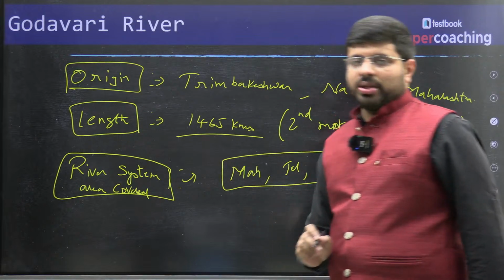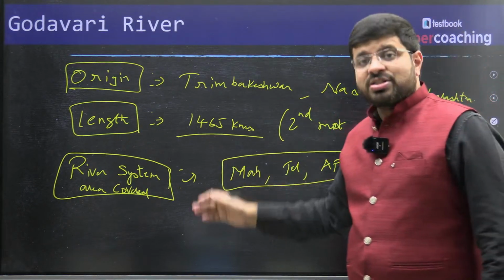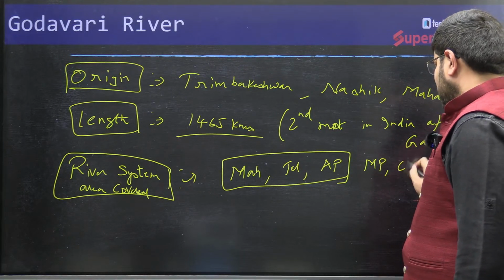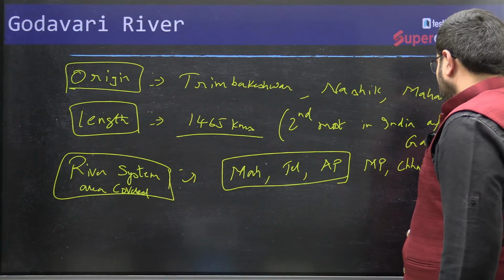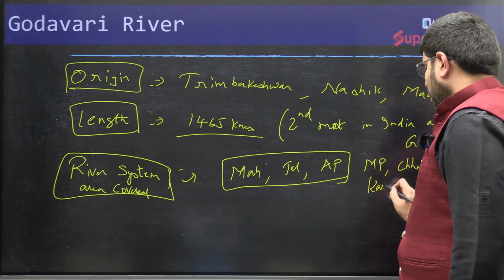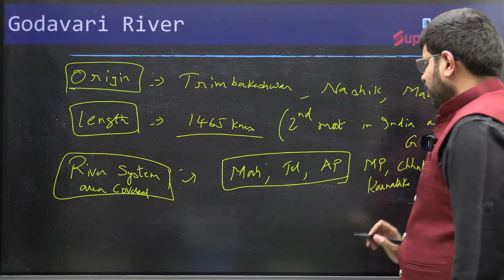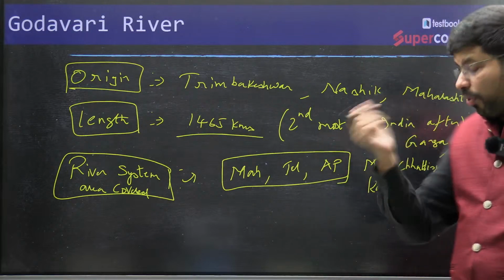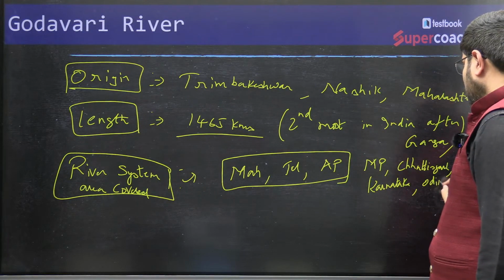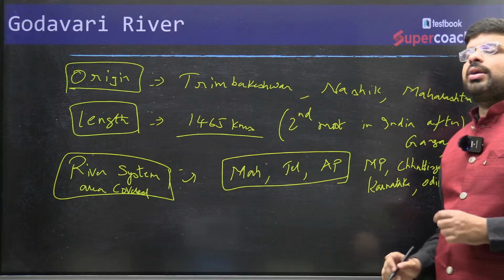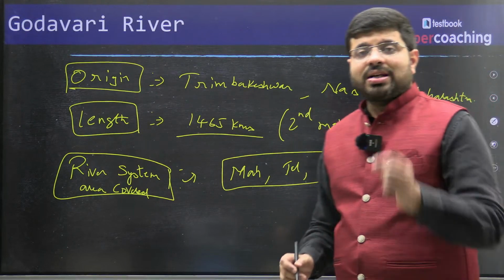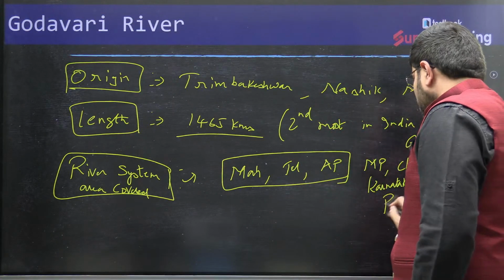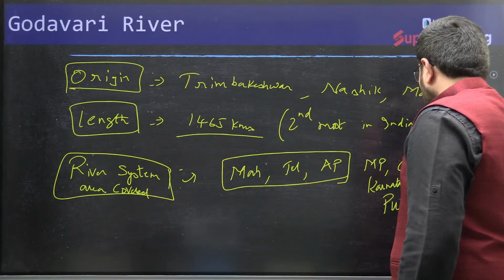Every one of us will know that. But it also gets its tributaries from other states like Madhya Pradesh, Chhattisgarh, right? It also gets its tributaries from Karnataka. Yes, even some of the tributaries get their river from Karnataka. You'll also get it from Odisha, right? And down south, near its mouth, it is also traveling to a small province of Puducherry, which is called Yanam. So even the union territory of Puducherry also comes into the picture.